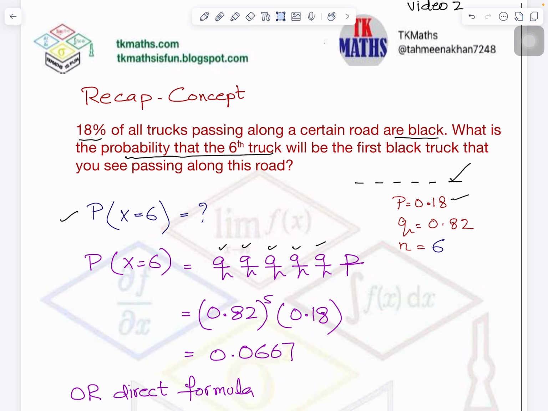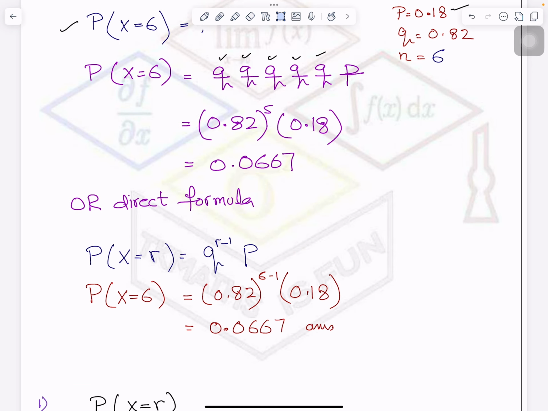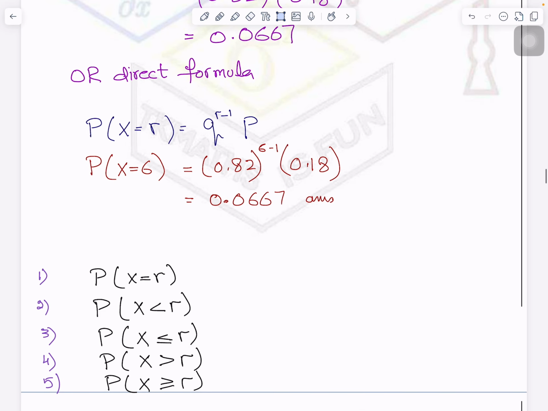So this is the meaning of it. Agreed? Now, if we write down the formula straight away, which we have seen in the last video also, we can substitute it in the formula straight away and get the answer. So probability of x equals 6 means the first 5 times it didn't come, but the 6th time the black truck passes. So this is the probability. So what do you derive from here? This formula. So now we will see in the video these 5. We already know this one. The first one we have already seen. Now we will see these. And I will try to explain with the help of numbers and general algebra also.